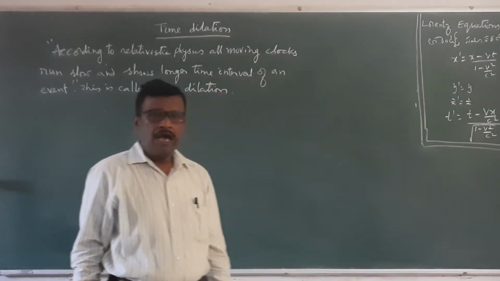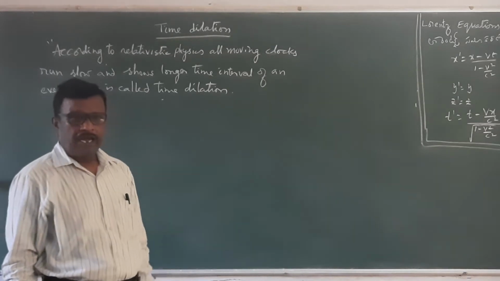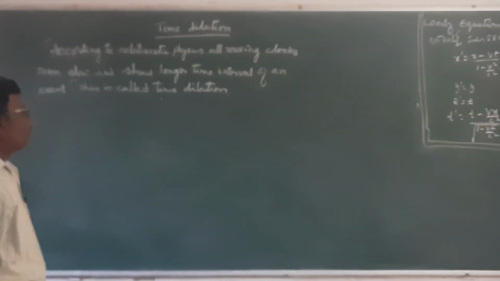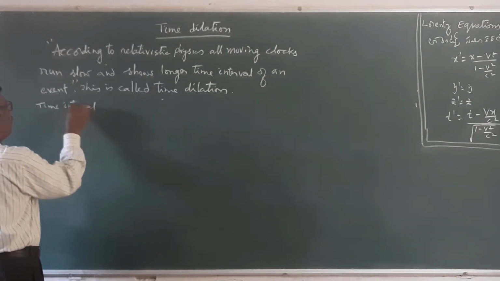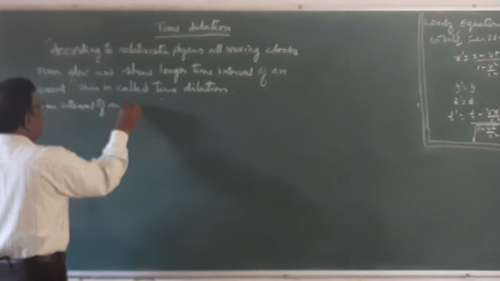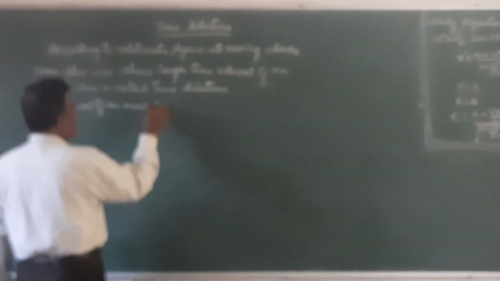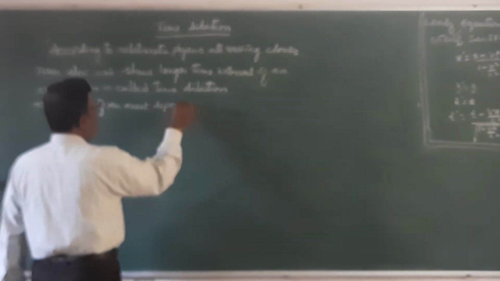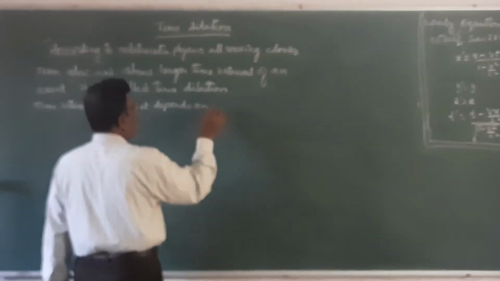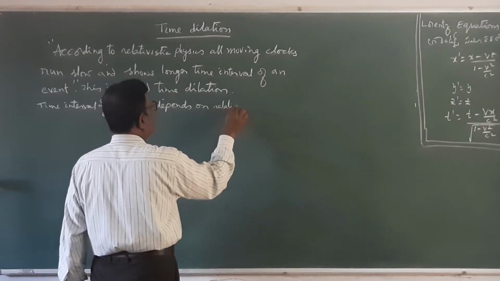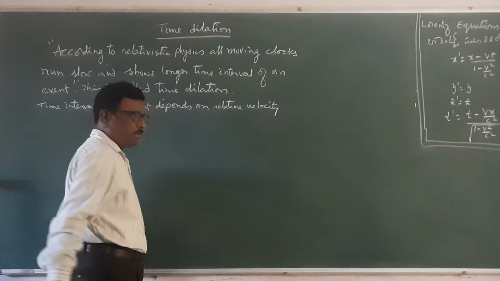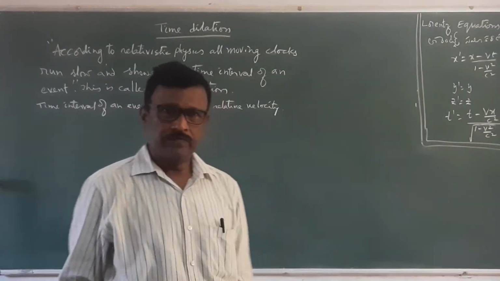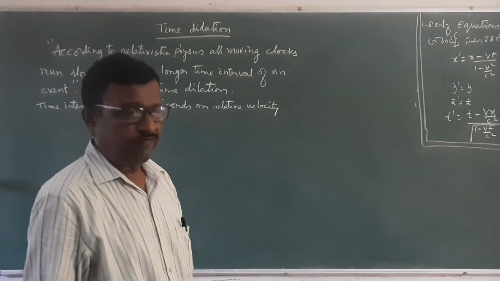So, the time interval of an event depends on relative motion, on the relative velocity of a frame of reference.